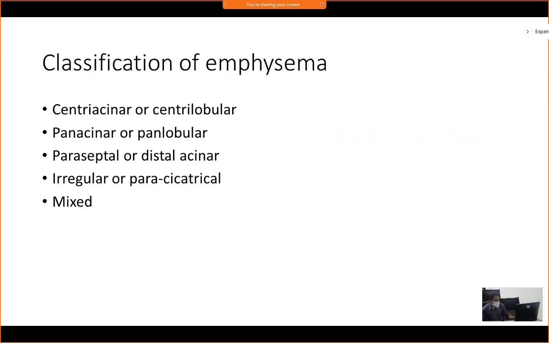Now, what are the types of emphysema? These are the different types or classification of emphysema. Number one is centri-acinar or centrilobular. What does it mean?